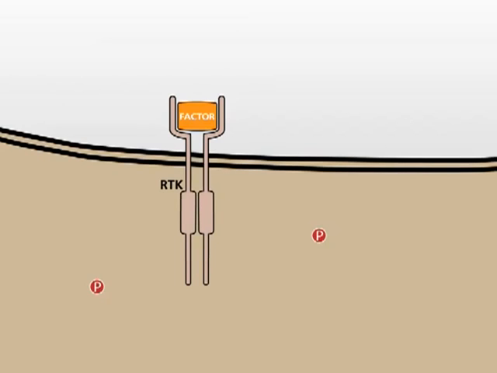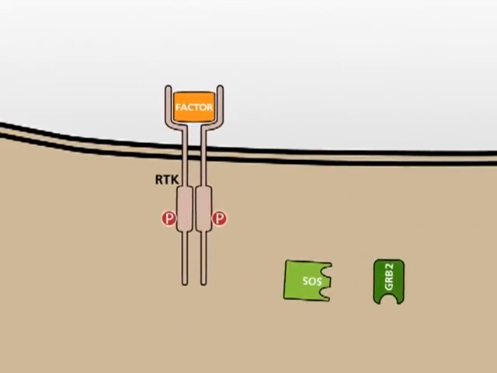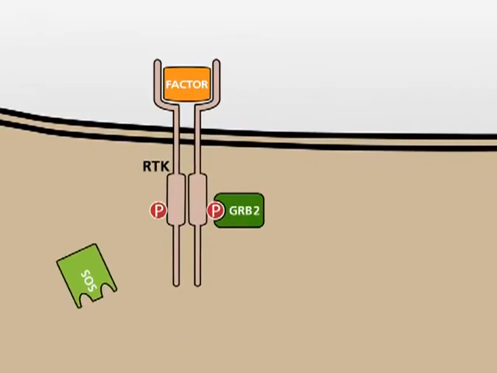Ligand binding leads to the dimerization of two subunits of the receptor tyrosine kinase. At the inner side of the receptor, tyrosine kinase domains catalyze phosphorylation of itself and also of the other subunit. Next, the growth factor receptor-bound protein 2, GRAP2 for short, can bind to the phosphorylated RTK.